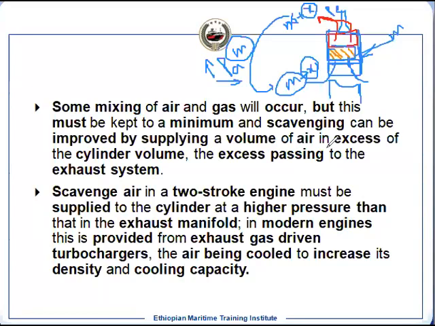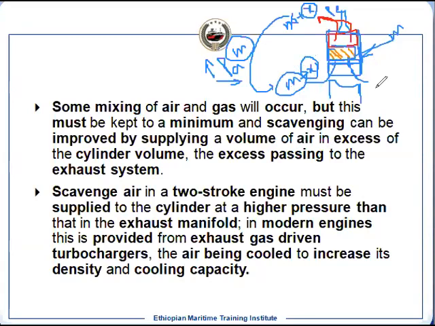The temperature is reducing. Once the temperature is reducing, what is happening? The density of air is increasing. So once the density of air is increasing, that is the mass is increasing, once it is entering into the cylinder, the cooling capacity of the air is increased, because the M is increased.